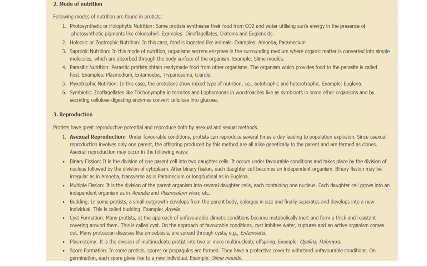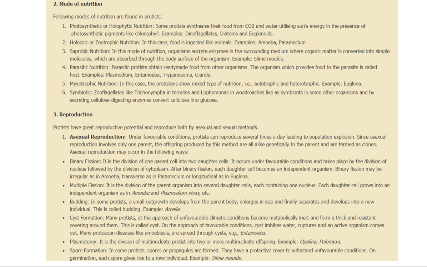Now we see the mode of nutrition in case of protists. Depending upon their nutrition, they can be categorized into six types: photosynthetic or holophytic. Some protists can synthesize their food with the help of carbon dioxide and water, because they do photosynthesis. They use solar energy in the presence of photosynthetic pigments like chlorophyll. Examples here are dinoflagellates, diatoms, and euglenoids. And euglenoids, you understand, is again a connecting link between plant and animal, because it has the characteristics of both plant as well as animal. We are going to talk about this a little later.